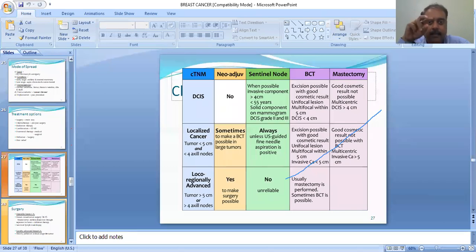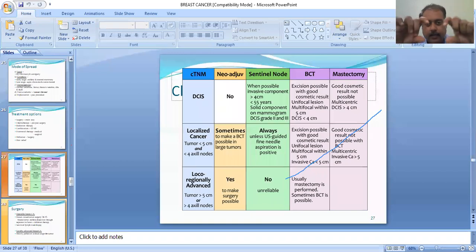Okay, so understand. Then BCT, that is breast conservative therapy, is what we give to our patient. Excision is possible with good cosmetic result because the lesion is considered unifocal. It is not multifocal and bilateral. So it is a unifocal lesion, and if multifocal, only within 5 centimeters is BCT advisable. Usually the DCIS is less than 4 centimeters in size. Mastectomy usually gives a good cosmetic result, but sometimes it is not possible if it is multicentric or the size is more than 4 centimeters.